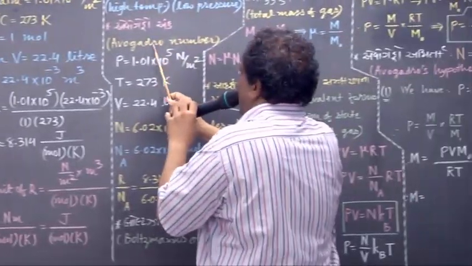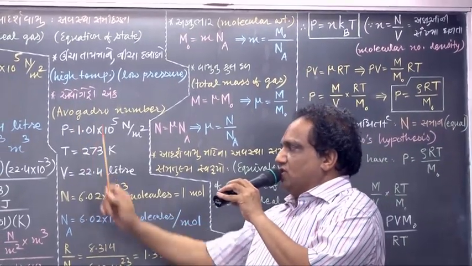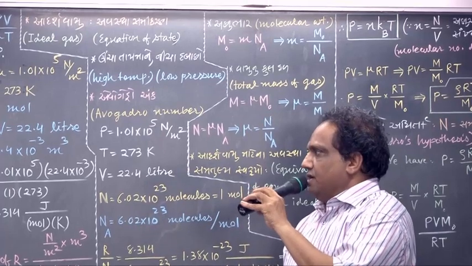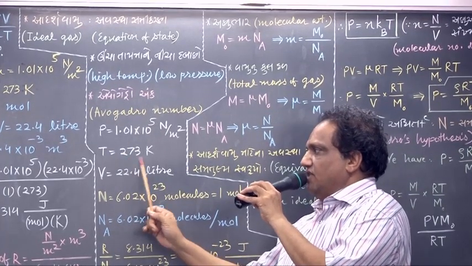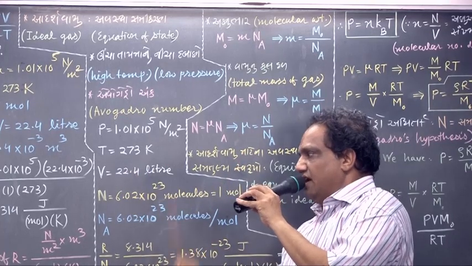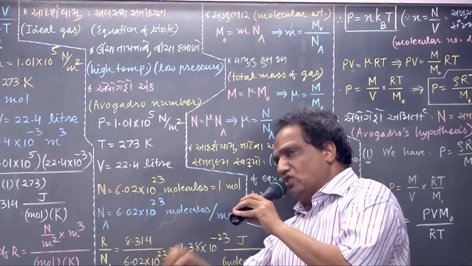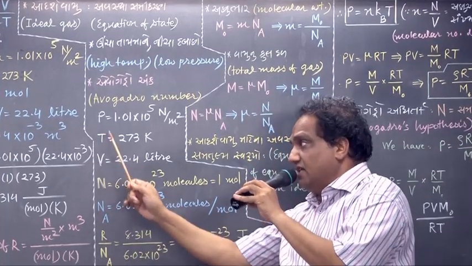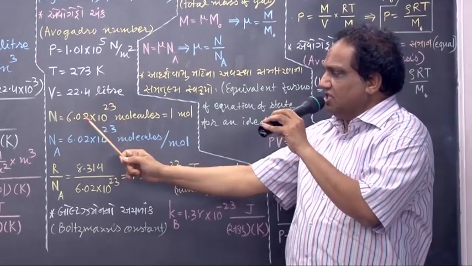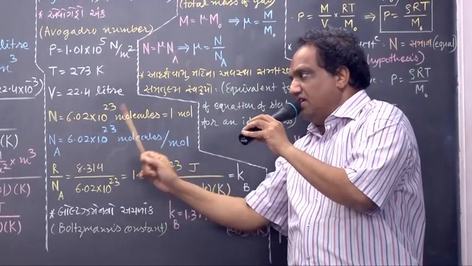What do you mean by Avogadro number? If you take pressure at STP 1.01 into 10⁵ Newton upon meter square, temperature 273 Kelvin, and volume 22.4 liter of any gas, then in that much volume we find that the number of molecules of any gas at this pressure and temperature is fixed, and that fixed number is 6.02 into 10²³ molecules.